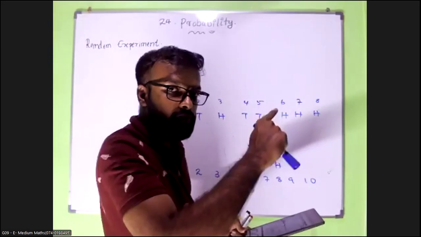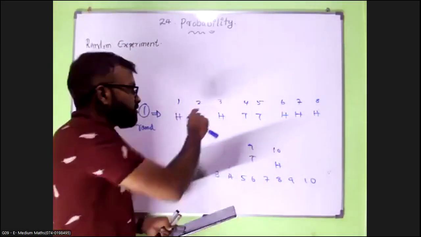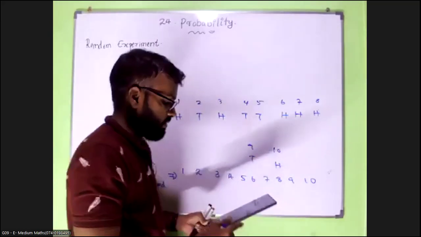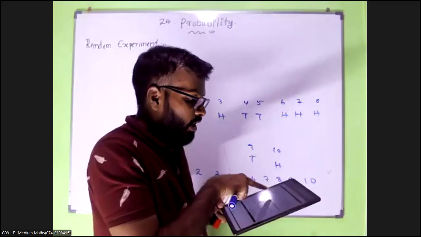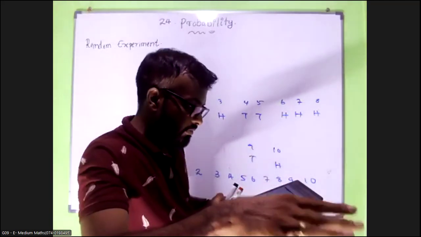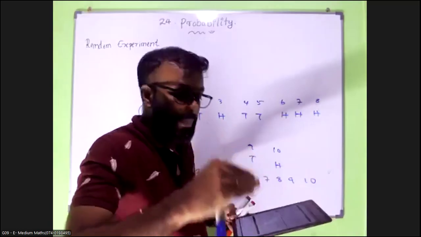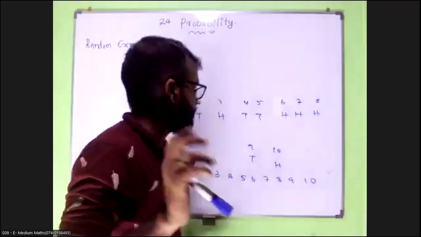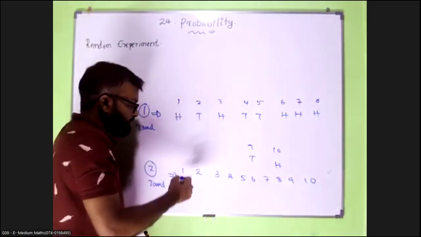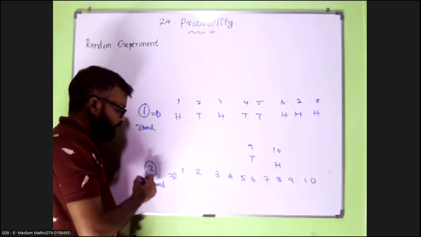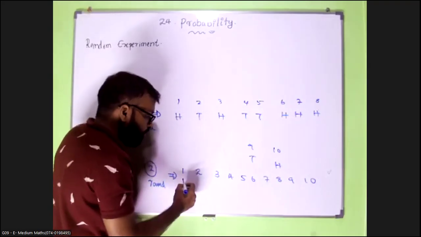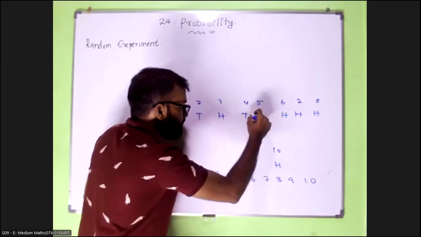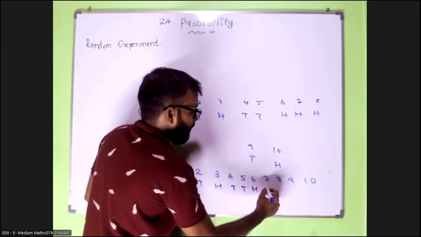Toss 10 times for the first round, toss 10 times for the second round. There cannot be any pattern. So if you flip the coin for the second round, you will not get the same pattern as before. Never. This pattern will not be obtained again.